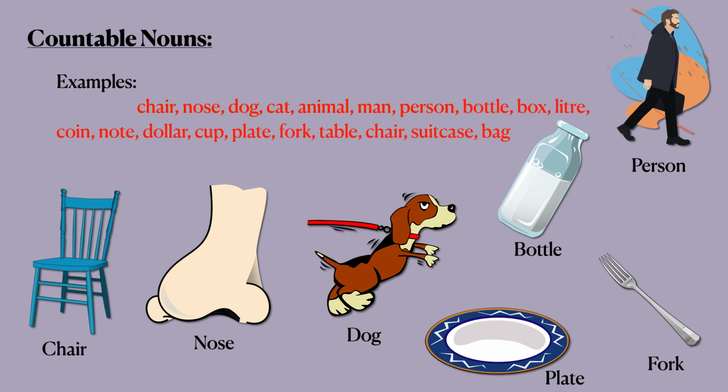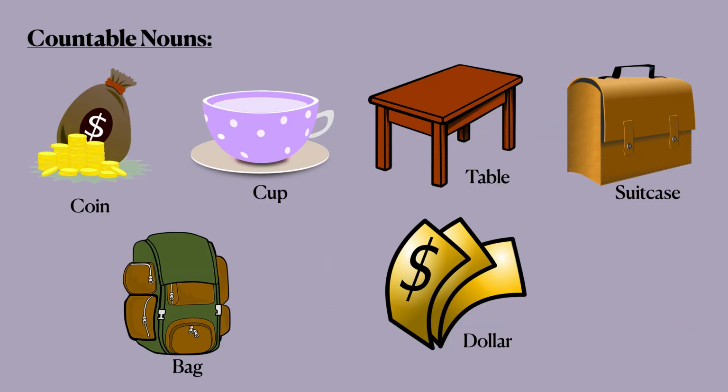These nouns have both singular and plural forms. They are known as countable nouns. Read these examples of countable nouns: coin, cup, table, suitcase, bag, dollar.